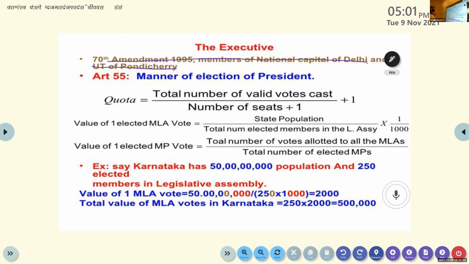For example, Karnataka has a population of 50 crore and 250 elected members in the legislative assembly. Just think like that. So the value of one MLA's vote from Karnataka is equal to 50 crore divided by 250 into 1000. The answer is 2000. So that is the value of one vote. The total value of MLA's votes in Karnataka is 250 into 2000, which is 5 lakh. You can see the calculation here.